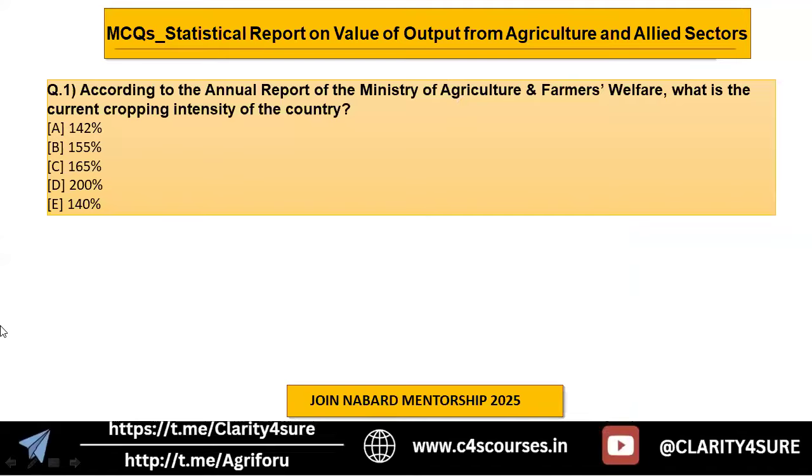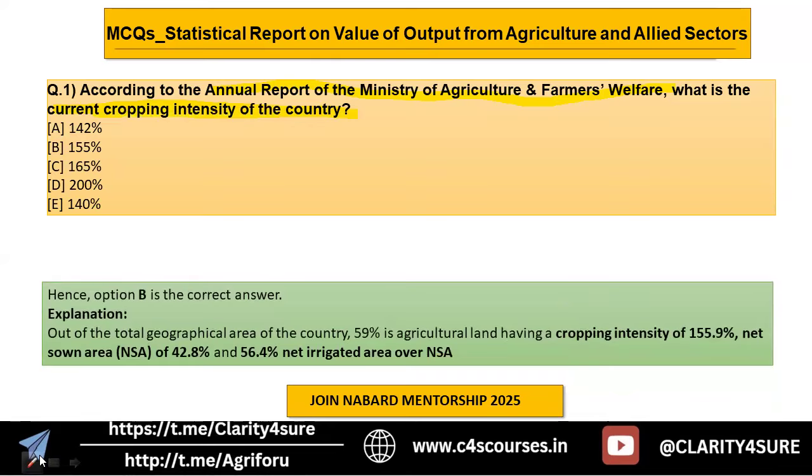So let us start then. First MCQ for today's session. According to the annual report of the Ministry of Agriculture and Farmers Welfare, what is the current cropping intensity of the country? You know, cropping intensity is a very, very important aspect, isn't it? So the answer to this question is option B, that is 155 percent. So currently, what is our cropping intensity? 155.9 percent.